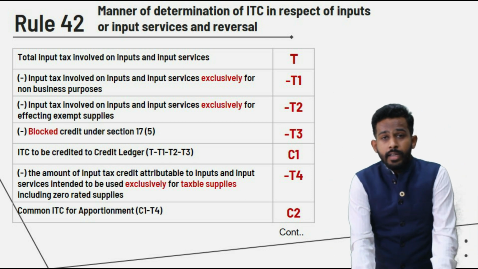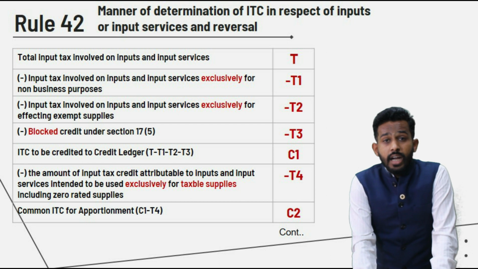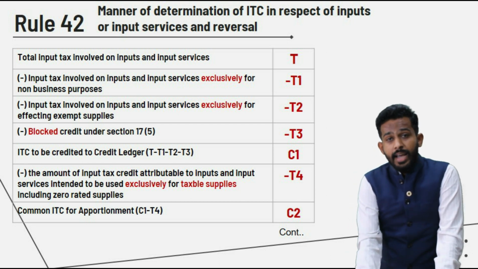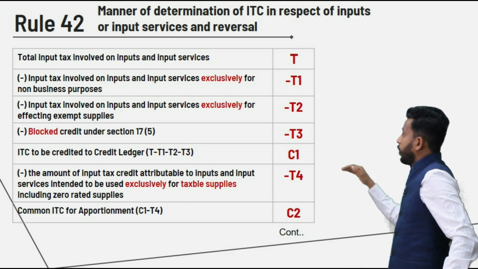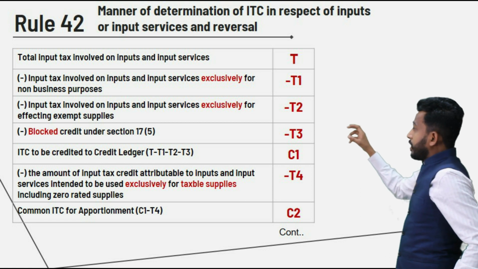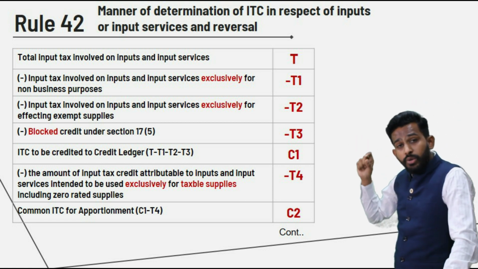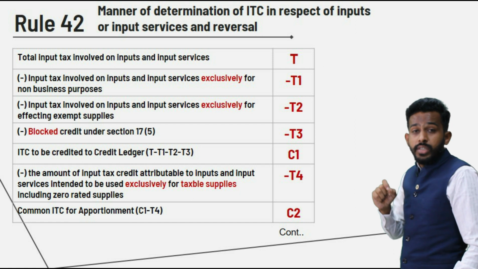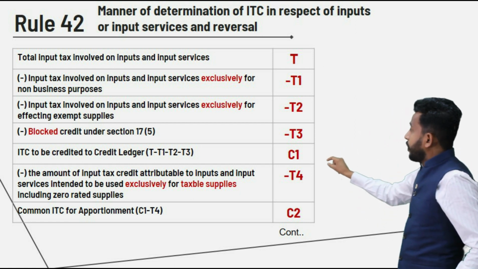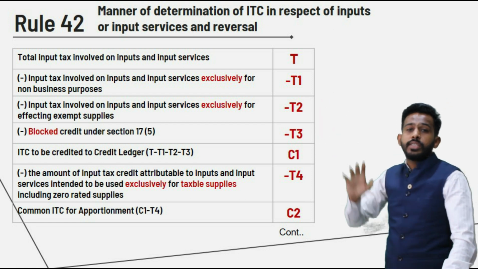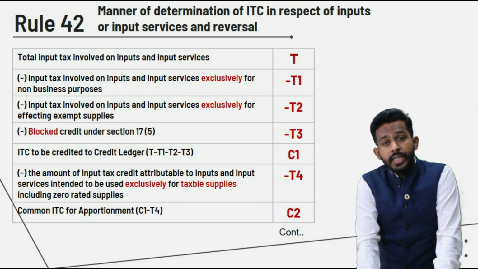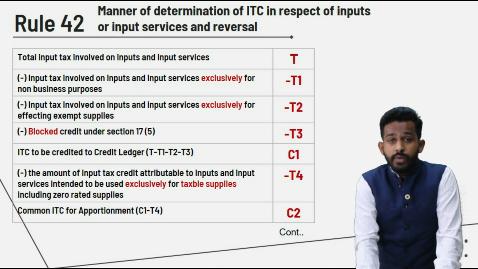So what we are seeing out here is our prime purpose is to arrive at the common credit, and in that particular process what we are doing is we are deducting this ITC which is used exclusively for non-business purpose, exclusively for exempt supplies, and blocked credit from the total ITC which is available, right? So T minus T1, T2, T3 gives you C1.